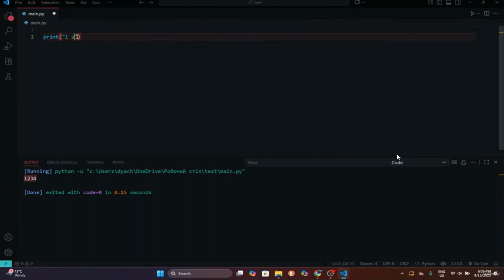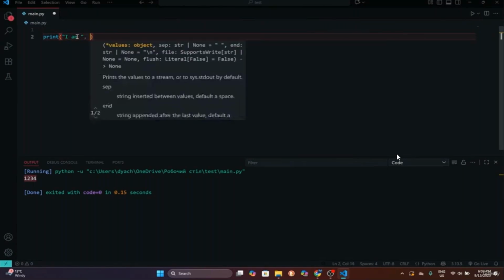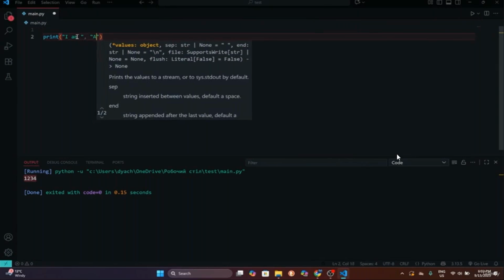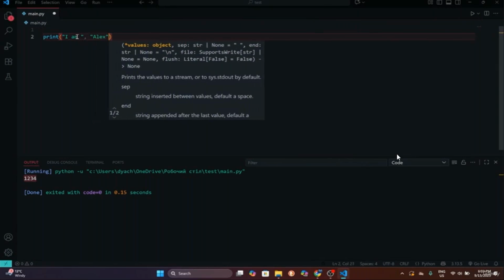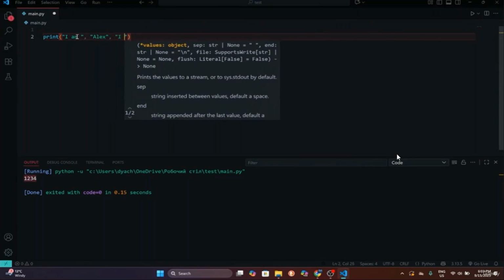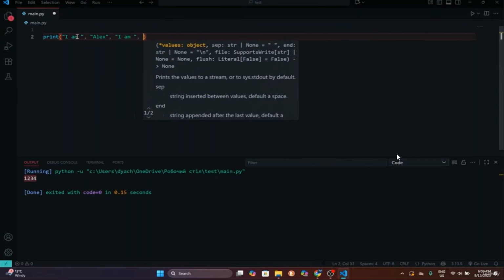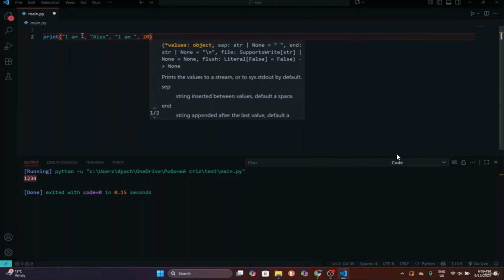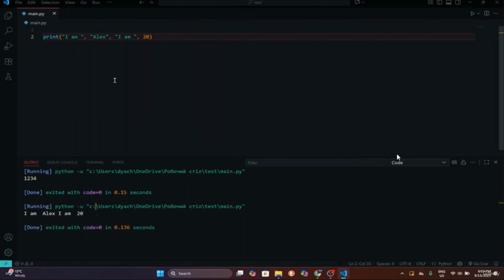So let's say I am, and then after comma, I will put my second value that I want to print to the terminal, Alex, and also I can print a third value, and let's say I am, and then 20 years old. So if I save this all and run, as you can see, it printed all of this stuff to the terminal. So I am Alex and I am 20.